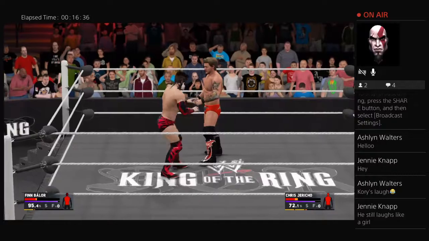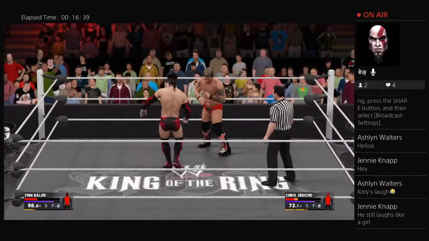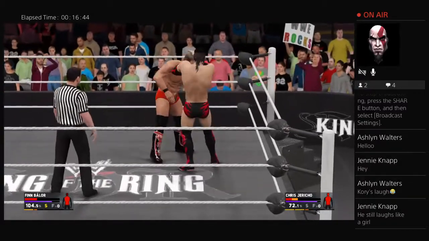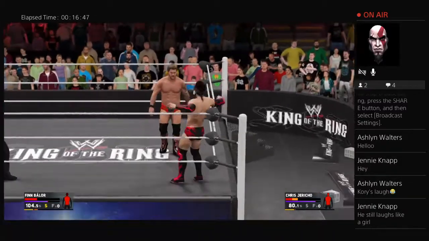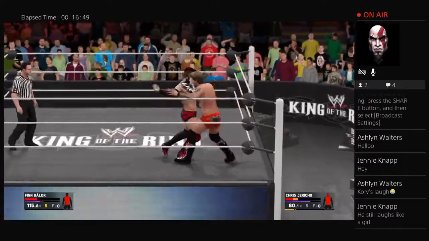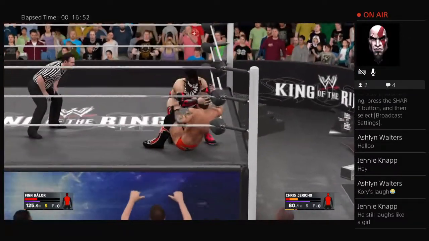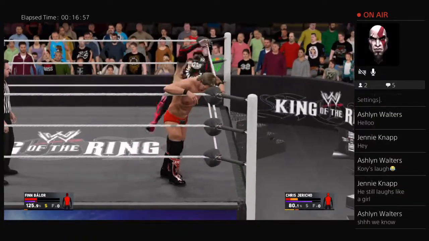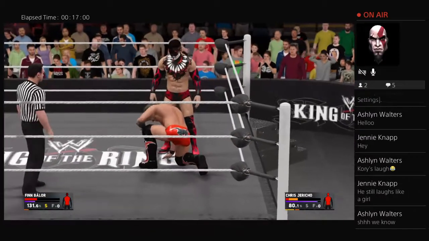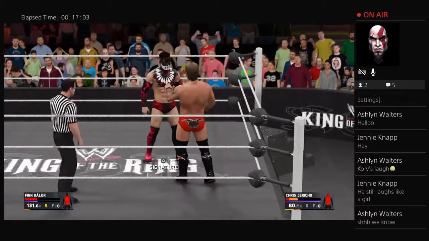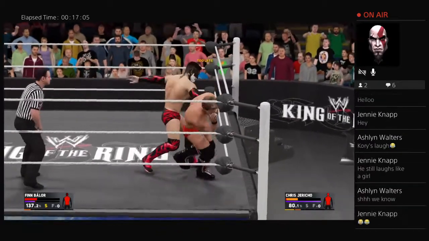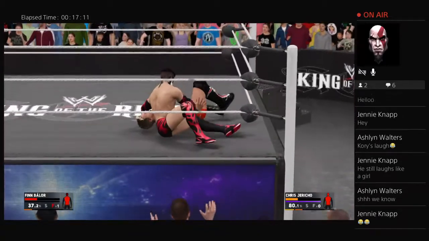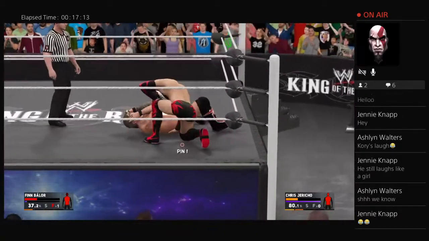As now Balor takes down Jericho, and now, oh, a hard roundhouse kick there by Balor, and a big-time discus forearm takes down Jericho. Oh boy, and now Jericho, and he tosses it. Oh, Jericho's going to get tossed into the corner by Balor, and now Balor with a vicious clothesline onto Jericho. And now here we go again, Finn Balor going for a big maneuver right there. Nice drop kick there by Finn. Jericho looking at the lights right now, and oh, Finn Balor with a hard right hand, and now, wait a minute, here comes Finn, and a big-time 1916 by Finn Balor.